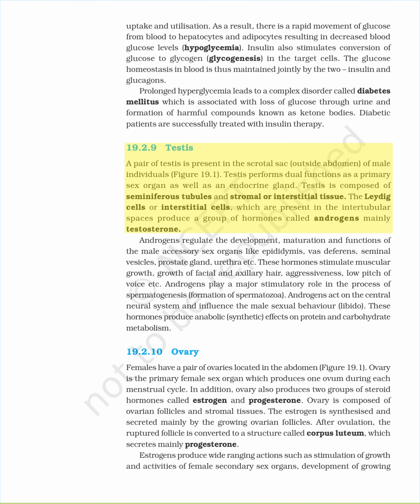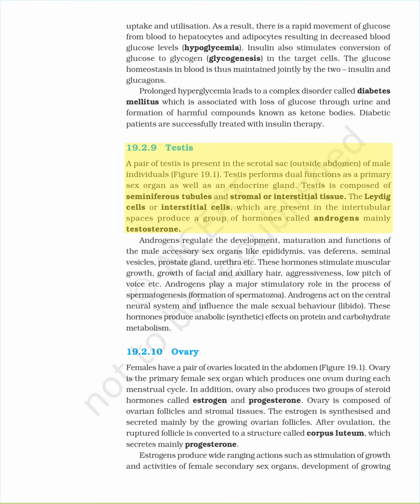19.2.10 Ovary. Females have a pair of ovaries located in the abdomen, Figure 19.1. Ovary is the primary female sex organ which produces one ovum during each menstrual cycle. In addition, ovary also produces two groups of steroid hormones called estrogen and progesterone. Ovary is composed of ovarian follicles and stromal tissues. The estrogen is synthesized and secreted mainly by the growing ovarian follicles. After ovulation, the ruptured follicle is converted to a structure called corpus luteum, which secretes mainly progesterone.